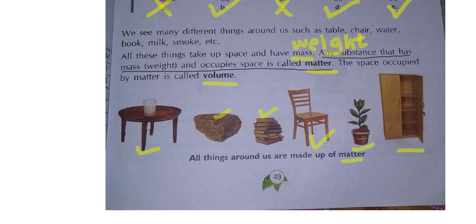So all the things around us are made up of what, children? Matter. Matter means nothing but what? Anything which has weight and occupies space is called matter.